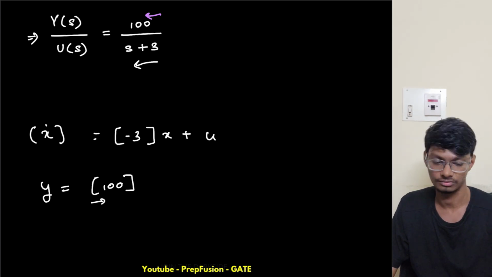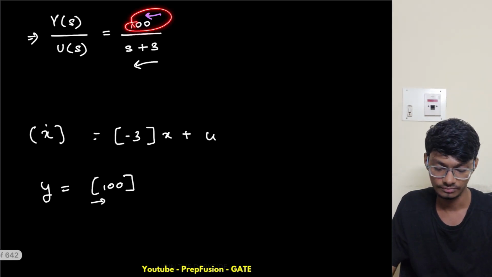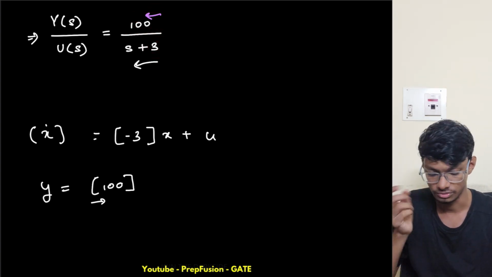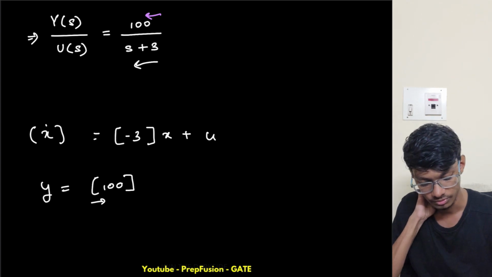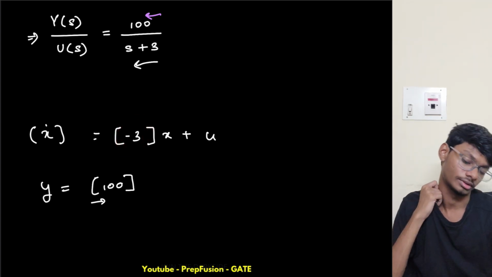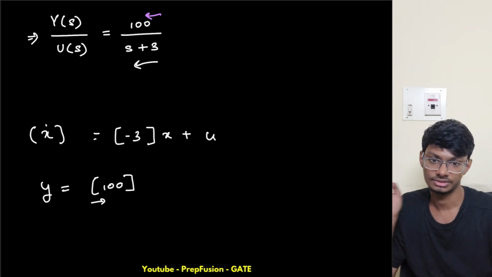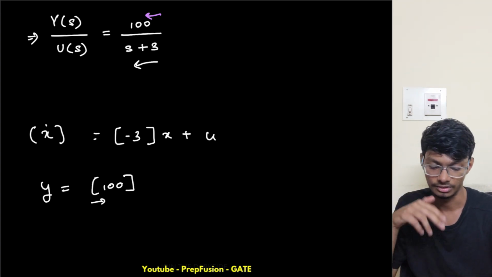I will start from here. What is the coefficient of this one? The coefficient of this one is s to the power 0, and the coefficient of this one is also s to the power 0, which will come over here. I'm going in the opposite direction. Previously from the state space representation I went to the transfer function, and from here I'm going like this.